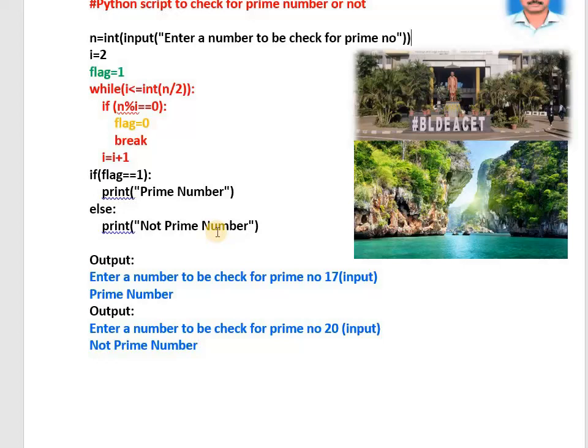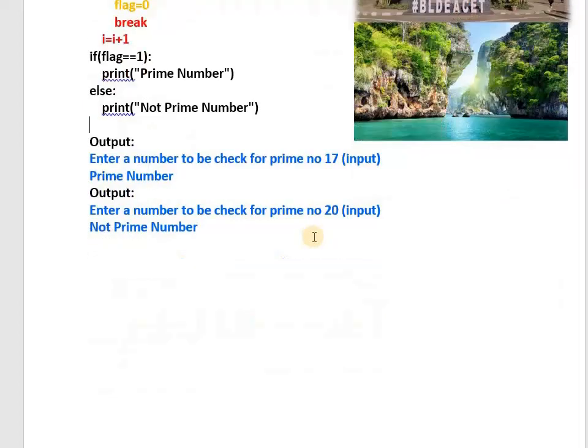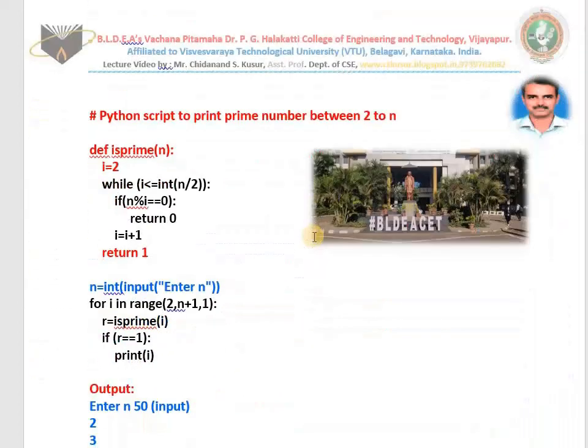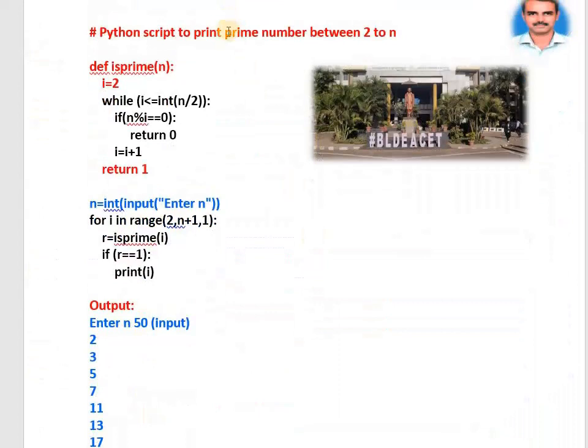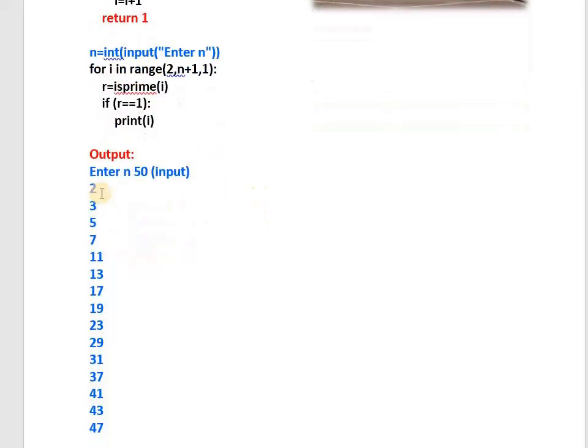I hope you understood. Okay, I tried my level best to explain. If you don't understand, please watch this video once again. Definitely you will understand. This is a very important program. With the help of this knowledge, I will teach you the next program in the next video. In examinations they ask for a Python script to print the prime numbers between 2 to n. Whenever we run the program, enter the value of n as 50. It prints the prime numbers between 2 and 50: 2, 3, 5, 7, 11, 13, 17, 19, and so on.